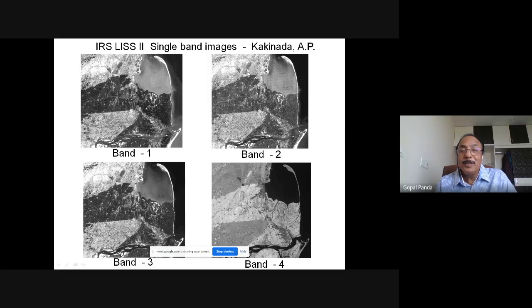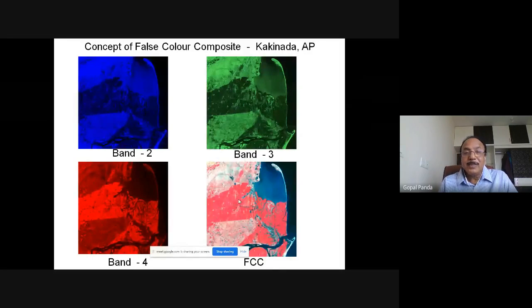So like this, we are trying to feature out each and every thing from the different bands, and there are some bands where it is possible to identify some of the features. So ultimately, this is the blue band, this is the green band, this is the red band, and in the multispectral FCC, we have got this is the vegetation, this is the river, and then there are variations which are giving us different types of features in different tones, textures, colors and shapes. But this is a theoretical understanding of a small feature.